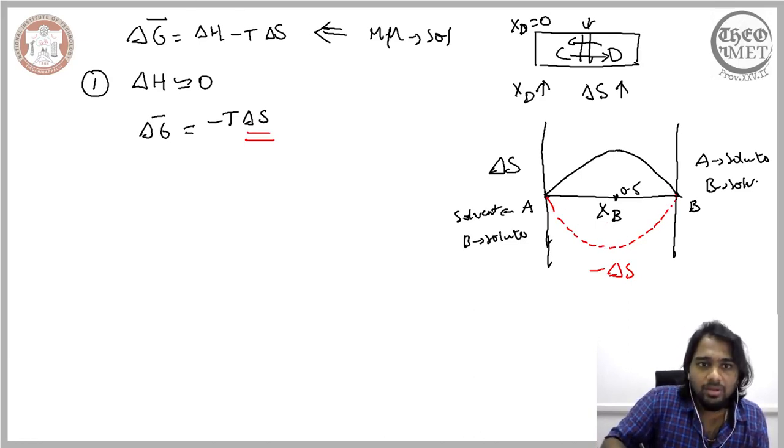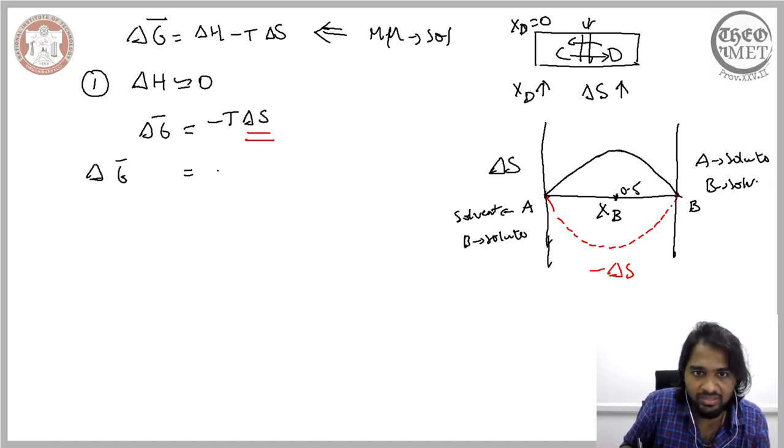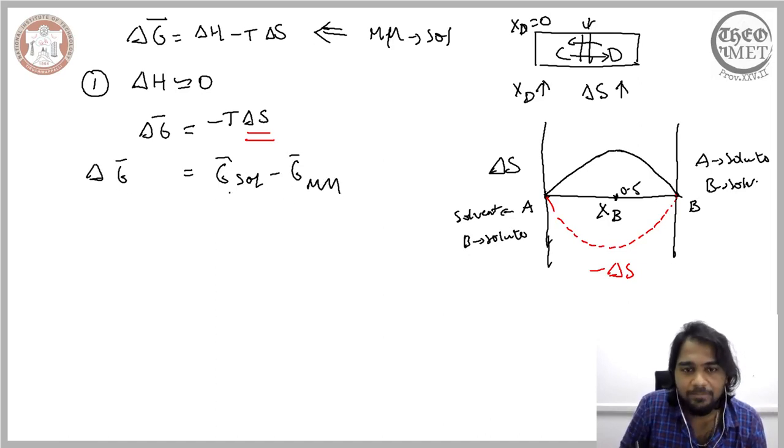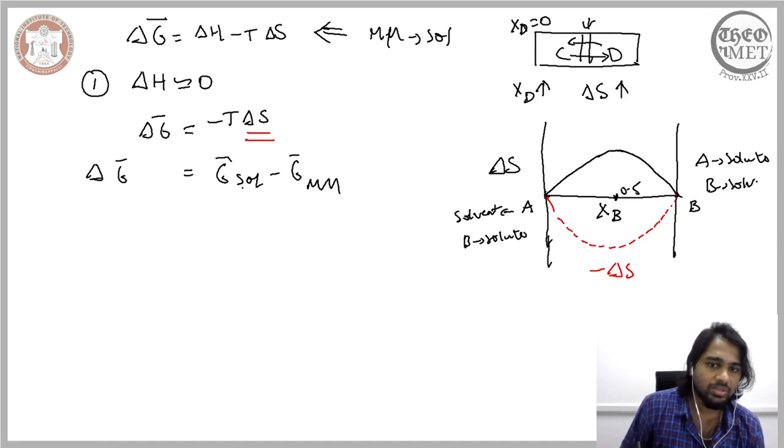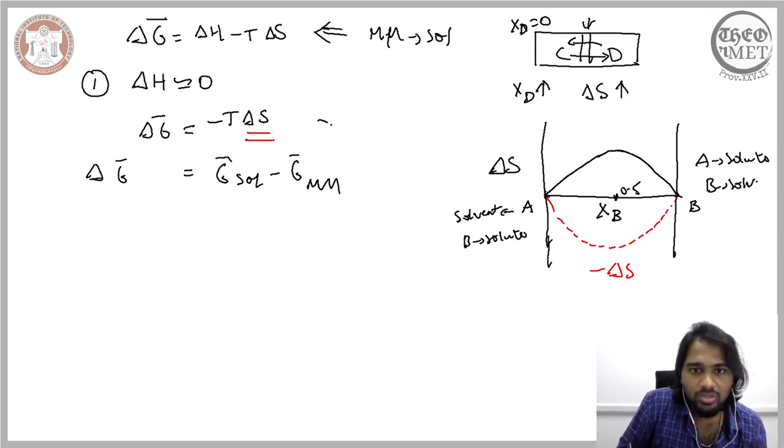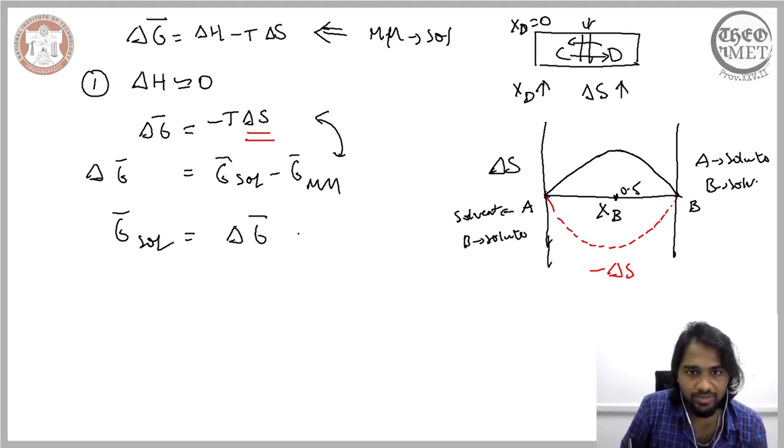So now let us expand this delta G, that is the change in the Gibbs free energy when the mechanical mixture changes to solution. This is something that we have written in the previous slide as well. This delta G is nothing but the difference in the Gibbs free energy between the solution and the mechanical mixture. So the Gibbs free energy of the solution is nothing but the sum of the change in the Gibbs free energy plus the Gibbs free energy of the mechanical mixture.